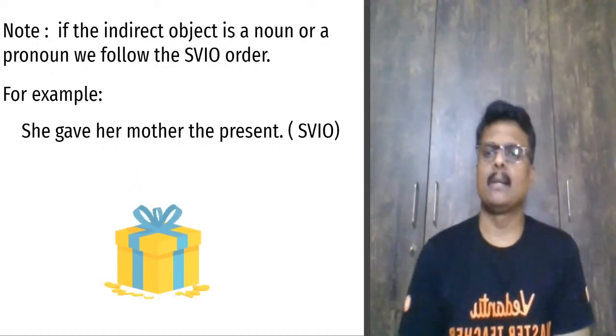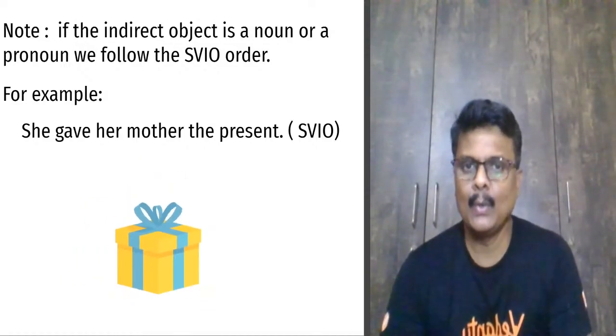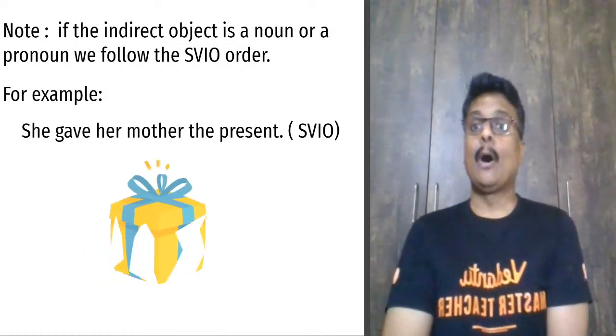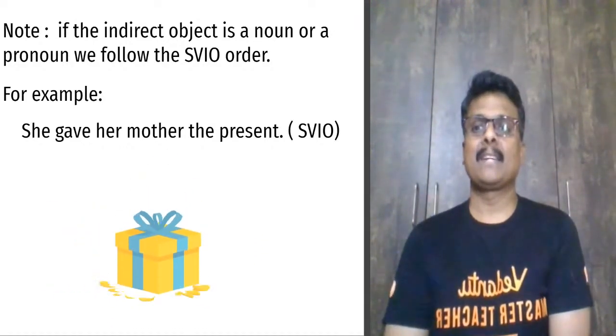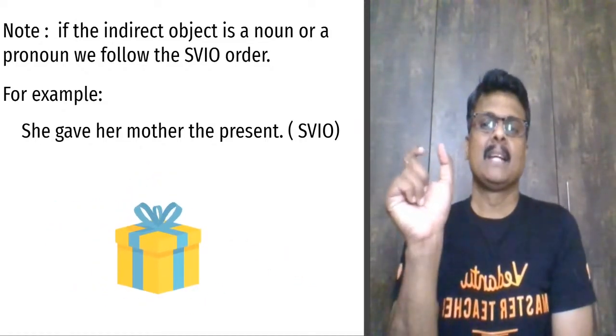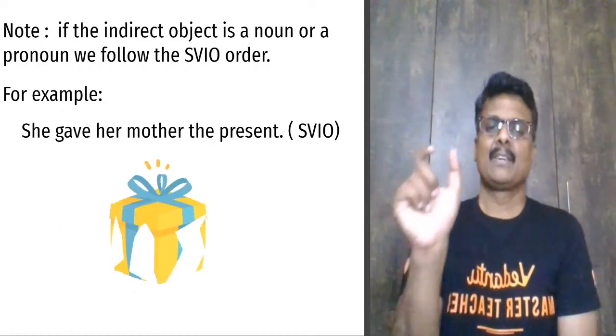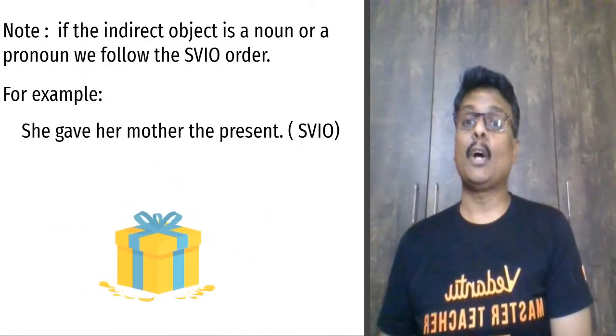Look at this example: She gave her mother the present. So here, before the object, something is coming. Is it not? What is coming? She gave her mother. So she is the subject, gave is the verb, and her mother is the indirect object.